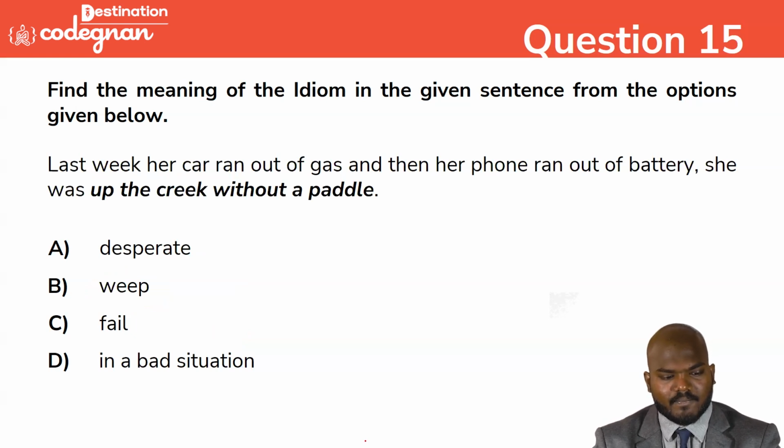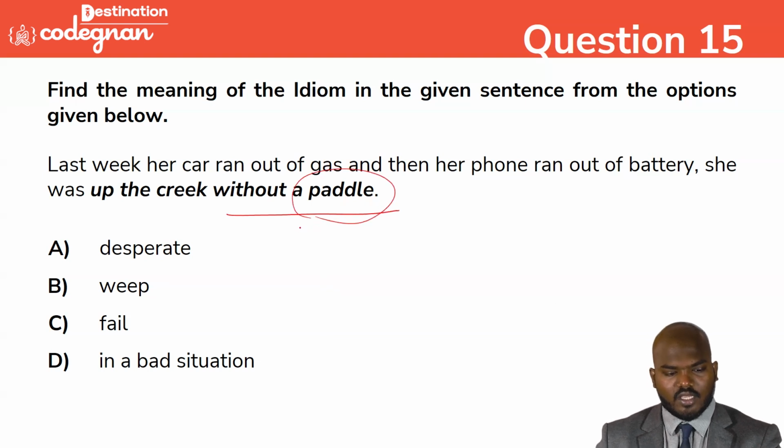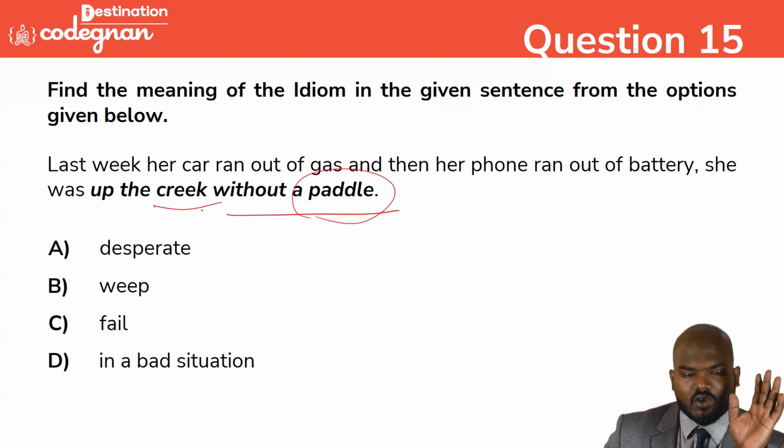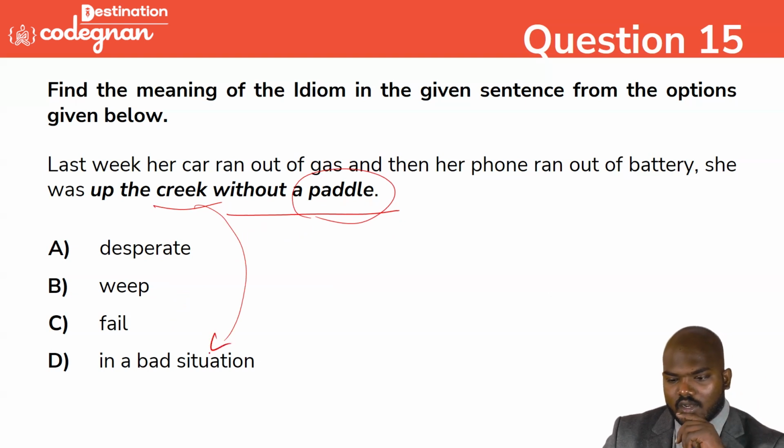The options are desperate, weep, fail, in a bad situation. Look at "without the paddle." Paddle you know, right? So what is the paddle? You can think about it here. Without the paddle means desperate. Desperate is not the correct answer, weep is not the correct answer, fail is not the correct answer. Up the creek without a paddle means there is no support. Paddle means there is no support. Then we can call it a bad situation.